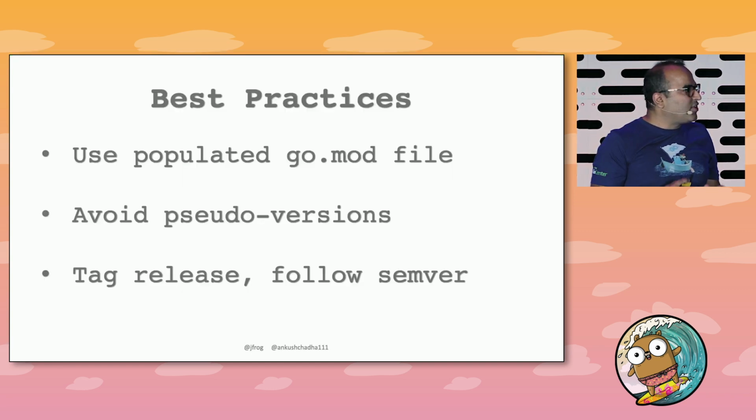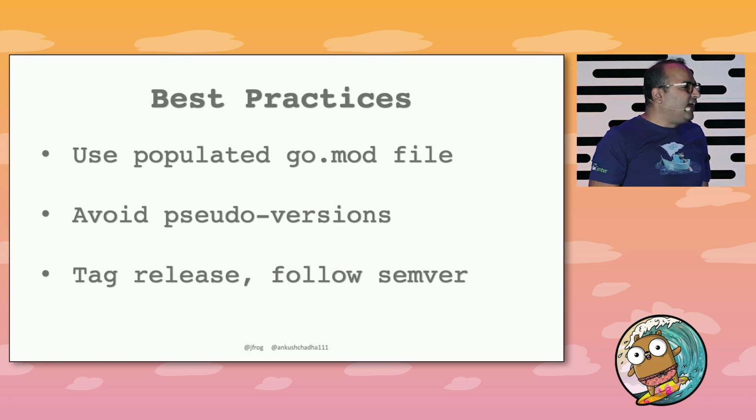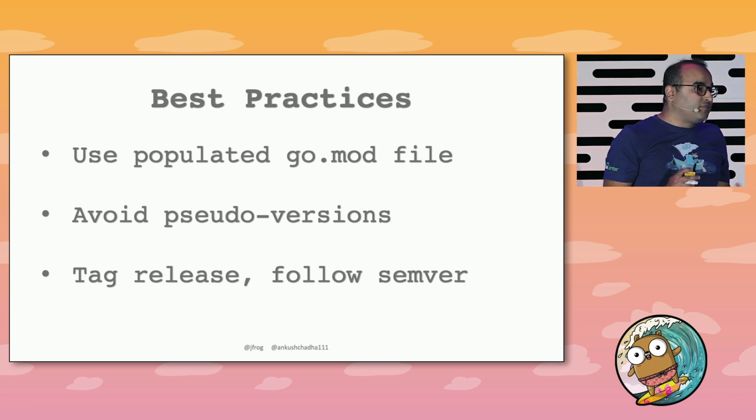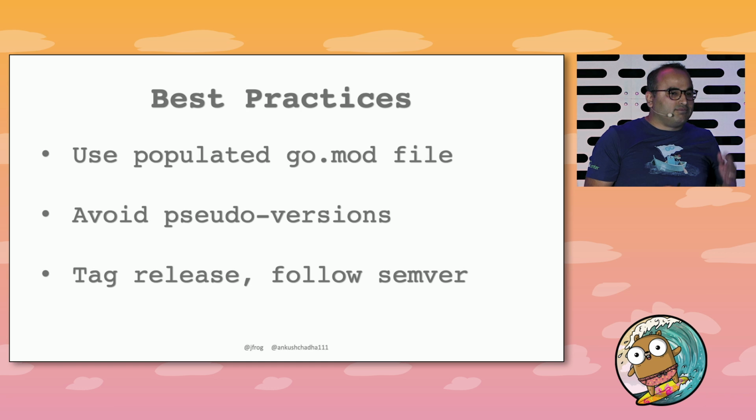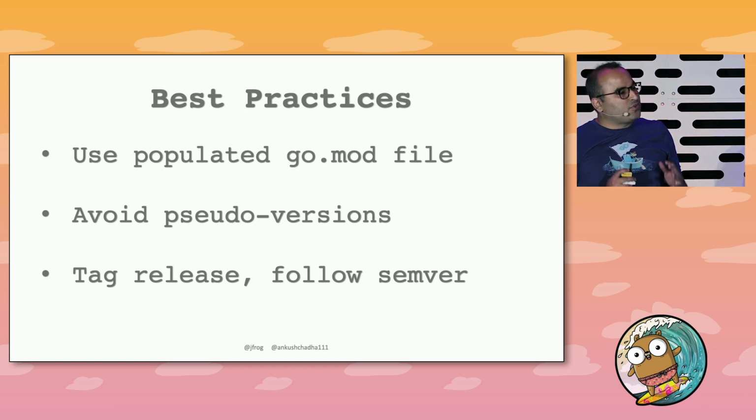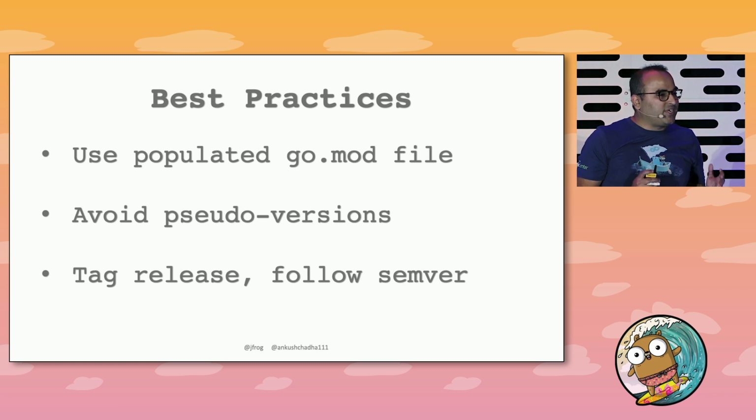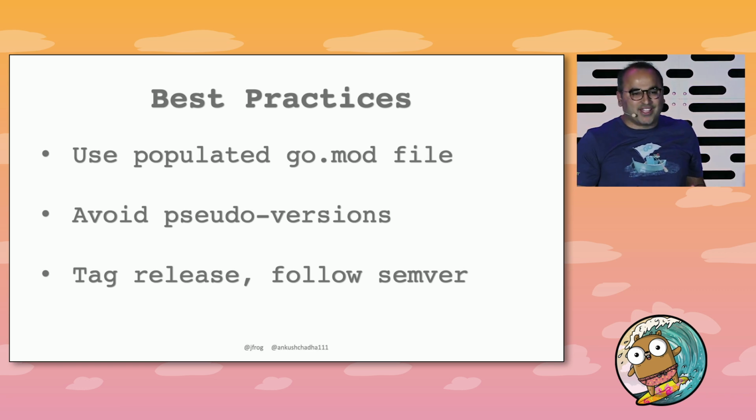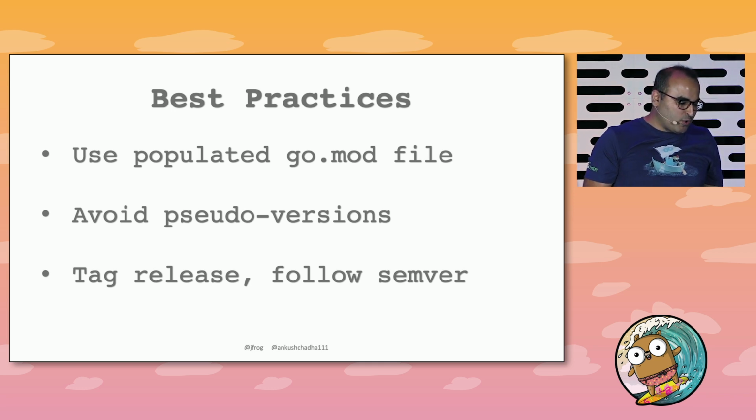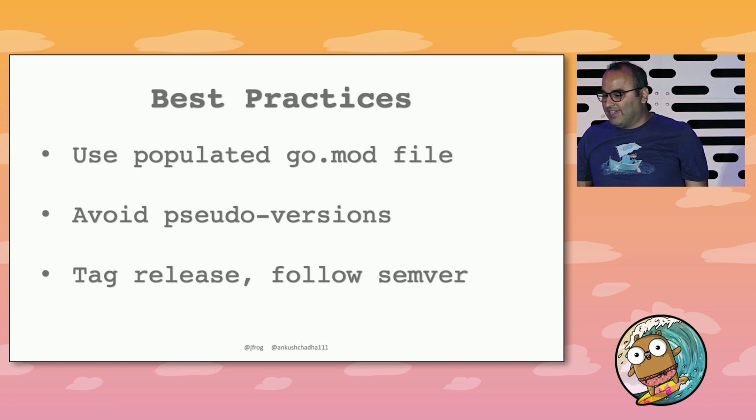So I would like to sum up with the best practices. One, always use a populated version of the Go mod file. Make sure you lock down your dependency versions. Two, avoid using pseudo versions. Pseudo versions have commit hashes. It's more like a VCS concept, not a package manager concept. So avoid using pseudo versions. And please tag releases and follow Semver conventions. Thank you.